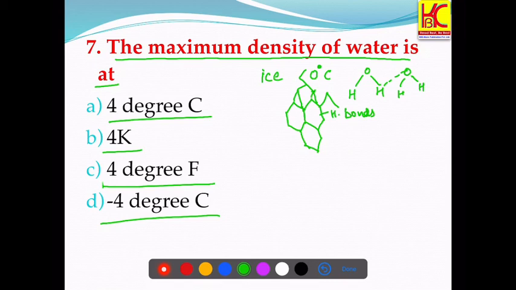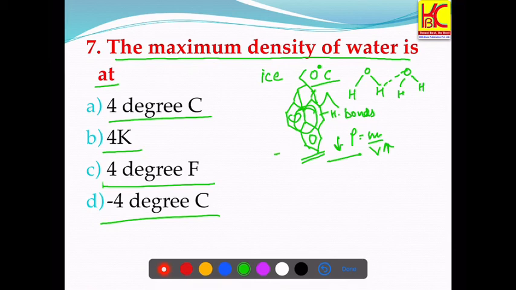So in this cage structure, there are gases being trapped, due to which the volume of ice is large. And as we know, density is mass per unit volume. In this situation, the gases are being trapped and hence the volume is high. If volume is high, then density will be low. So at 0 degrees Celsius, the density of water is low. What happens at 4 degrees Celsius?